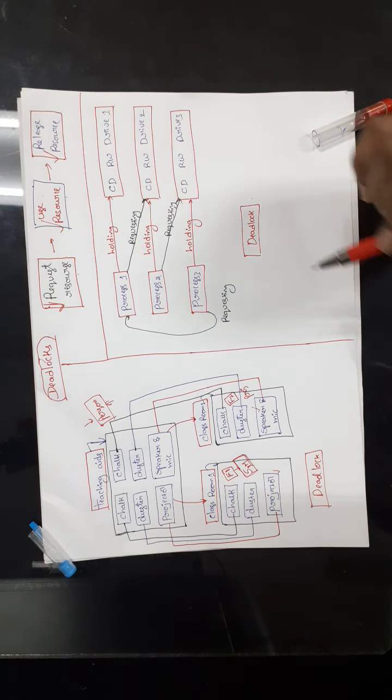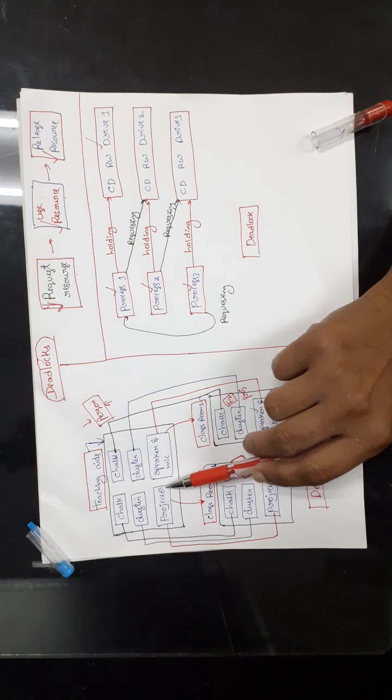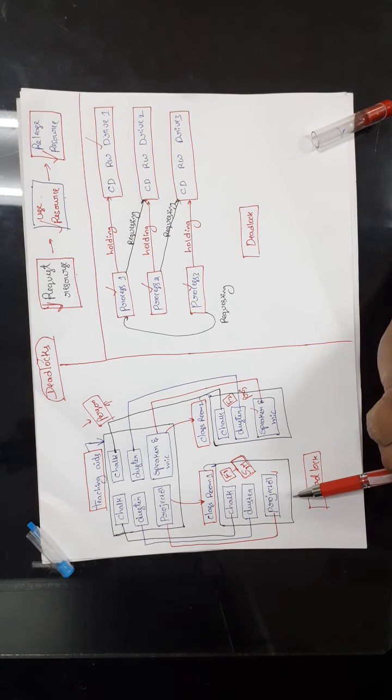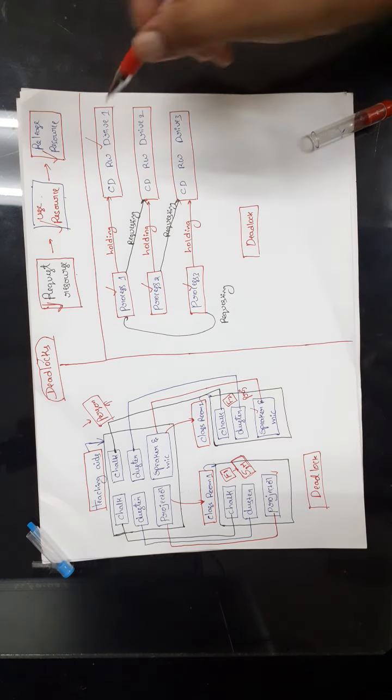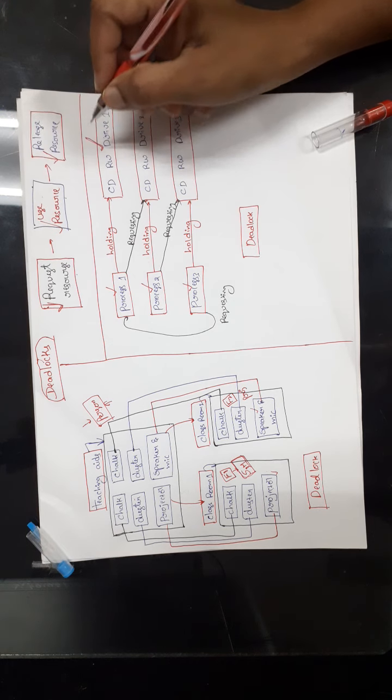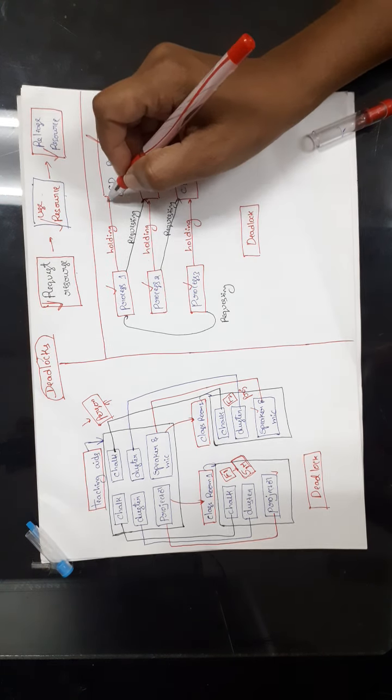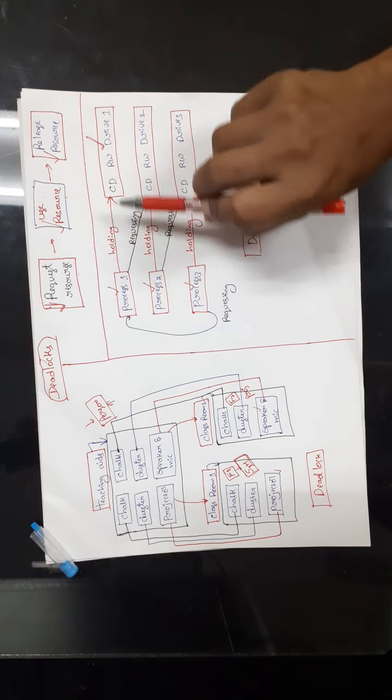Here process 1 is holding CD read-write drive 1. These resources are not shareable, that means at a time only one process can use them.